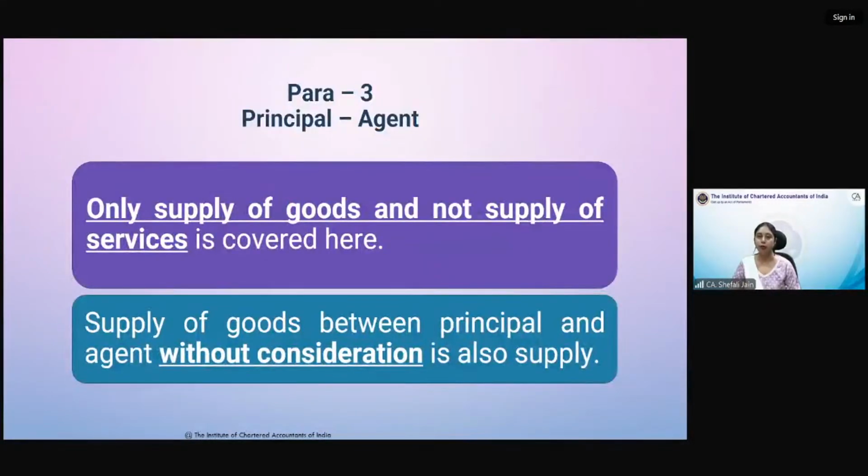With this, we come to an end of para 2 also. We will take a 5 minutes break. In the meantime, I will see your queries also. After the break, we'll deal with para 3 of schedule 1. I hope 5 minutes break will be sufficient because I want to cover lot many concepts today. So Manish, break लगा दीजिए. Your queries I will answer in the chat box in the meantime. हाँ, break लगा दीजिए.